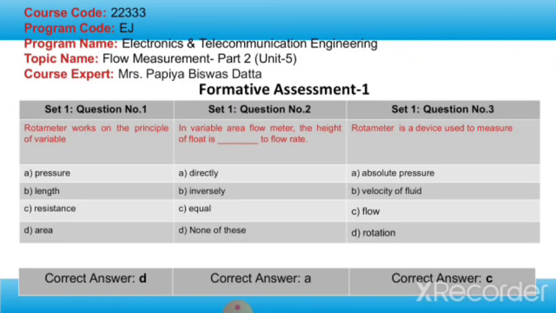Now let's take a minute and try to answer these questions. Rotameter works on the principle of variable of which parameter? In a variable area flow meter, the height of the float is related to what, and a rotameter is a device used to measure what?